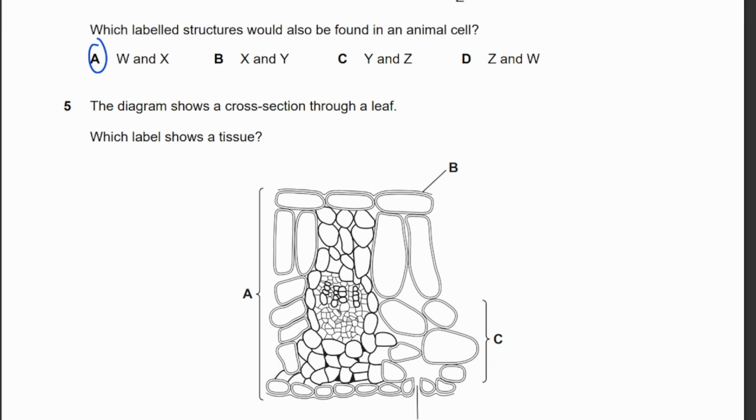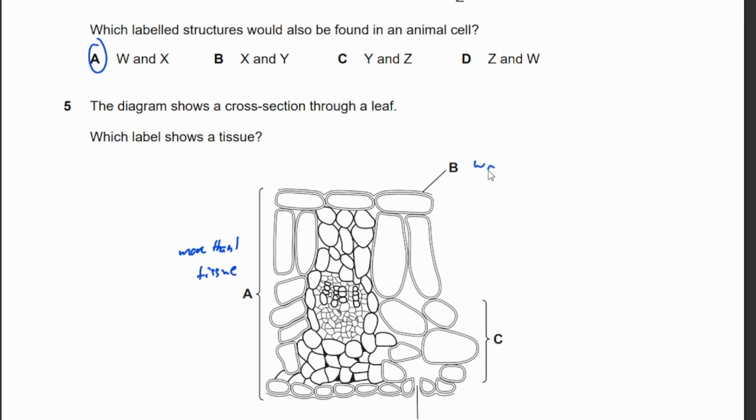Question 5. The diagram shows a cross-section through a leaf. Which label shows a tissue? A shows several tissues, so it's more than one tissue, right? For D, it's a stomata opening, so it doesn't show any tissues.